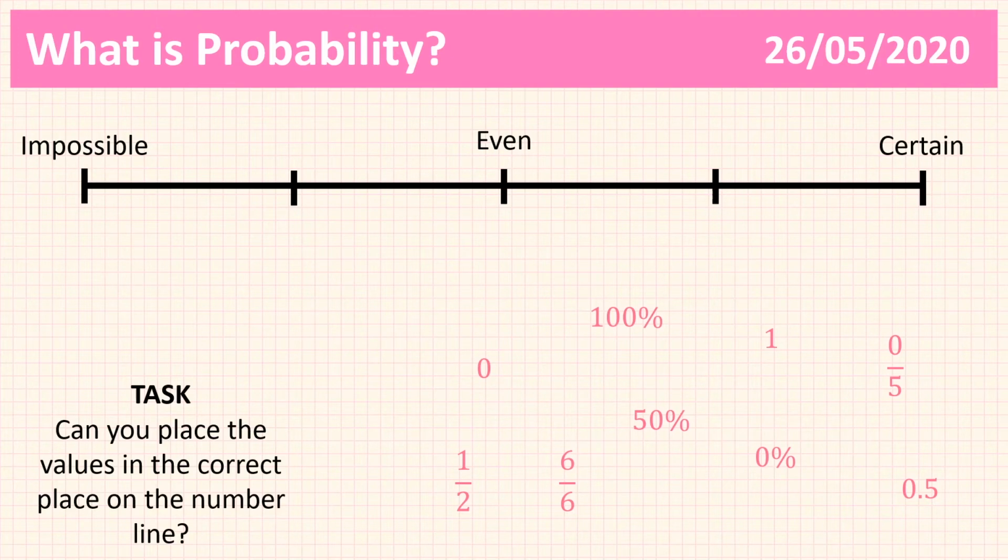So what I would like you to do is, here are a selection of numbers. They're fractions, there's percentages, there's decimals, there's an assortment of numbers here. Put them where you think they belong on this number line. This time they will not disappear, they will stay. So have a go at that, and I'll come back in a couple of seconds. For you, it could be a minute, however long. Just pause the video, have a go at that, please.